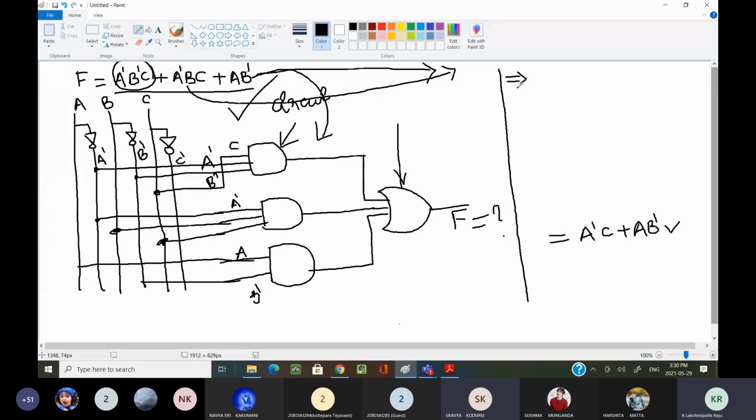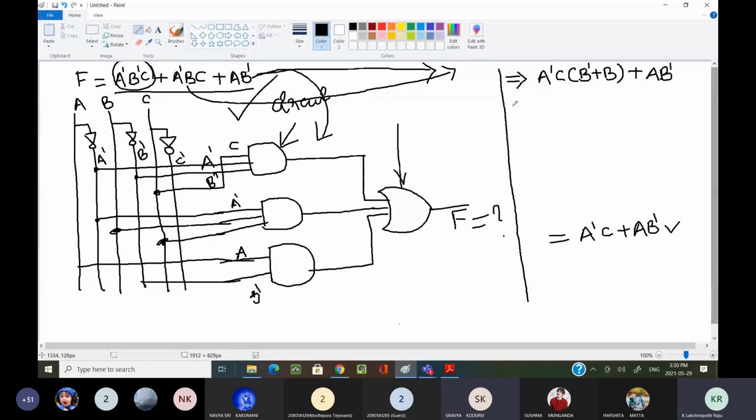From the first two terms I took A dash C common, sir. Why? Because A dash C is common in the first two terms. Taking it common, B dash plus B remains. Now, plus A B dash. We have not changed anything in the third term. The third term will be as it is, A B dash.